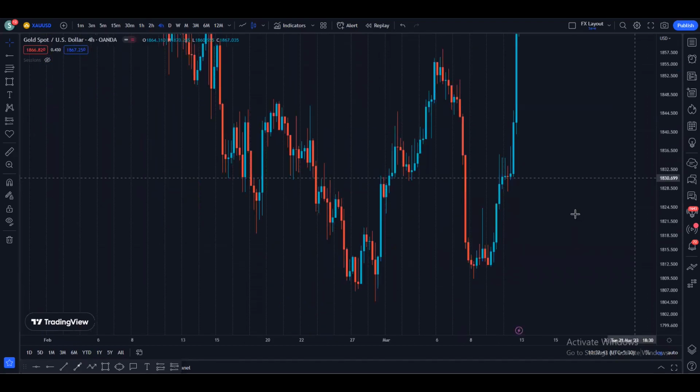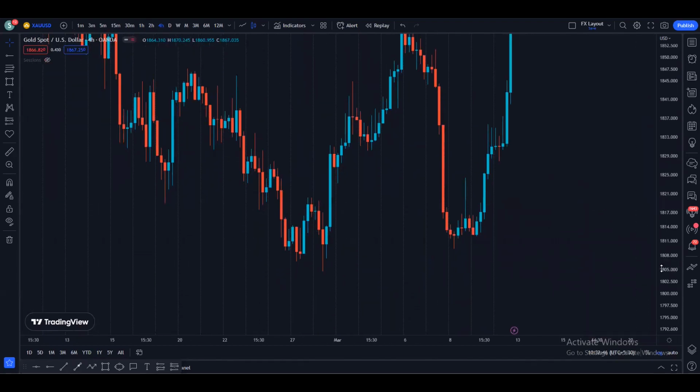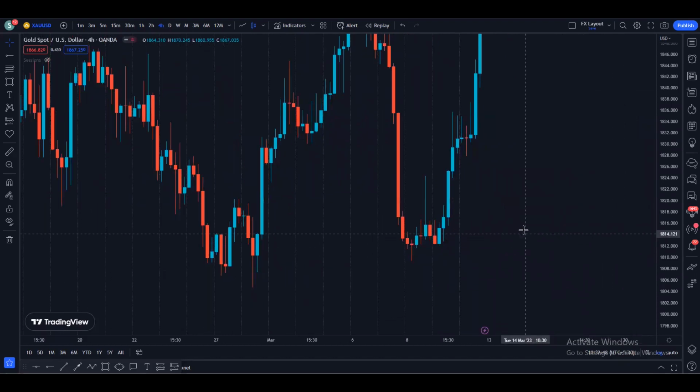Let me zoom in. Starting from the bottom, we can see we made a high, then we came down, but we did not break the previous low. The price was coming down, we made a low, then we bounced and made a kind of lower high, then we did not break this low. So basically we did not continue this bearish move to the downside. And then the price broke the previous high.